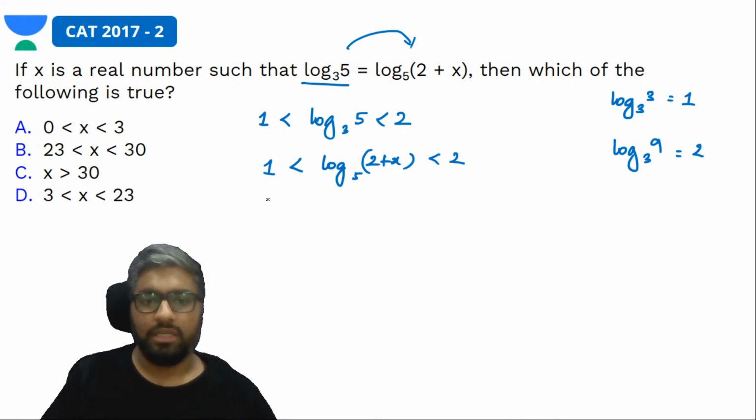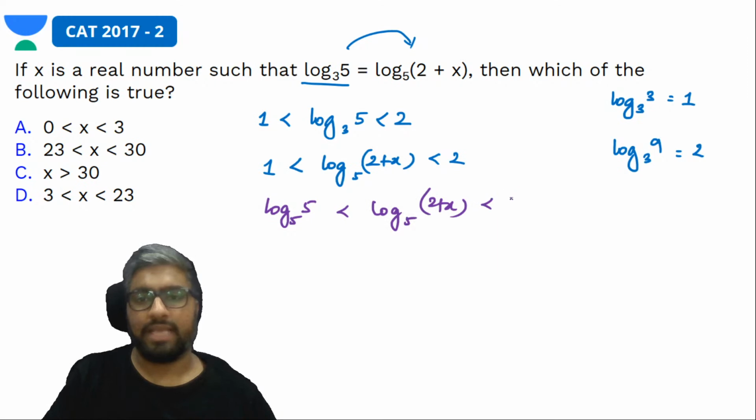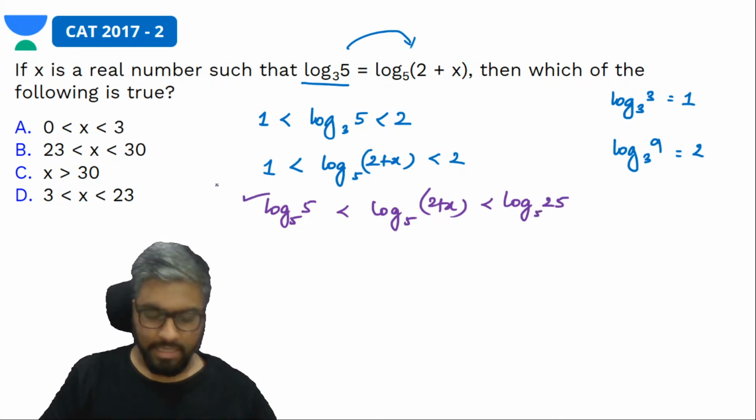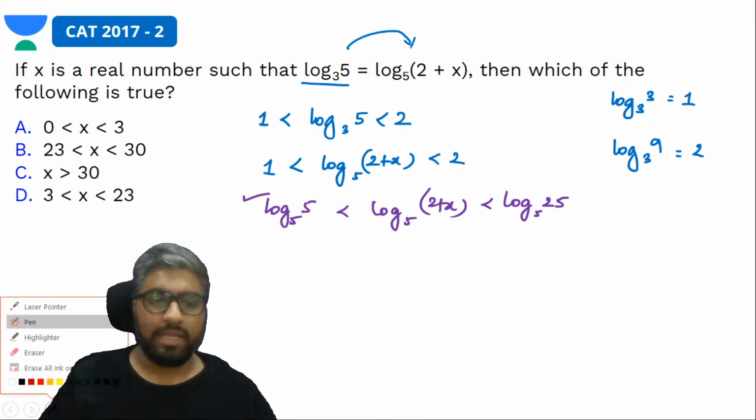ये क्या हो जाएगा, this will become log 5 to the base 5 is less than log 2 plus x to the base 5 is less than 2, मतलब क्या 5 square, that is log 25 to the base 5. Have you understood this wala step? Yes, have you understood this step? Yes. Now let's move on.